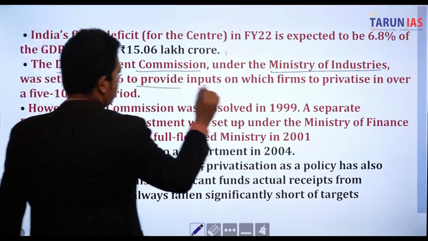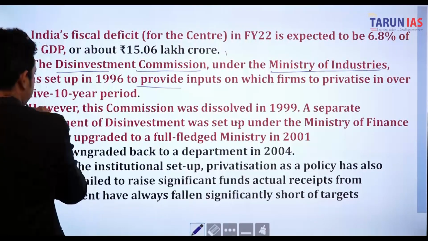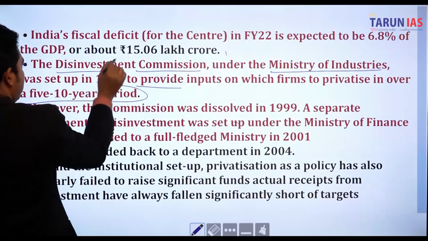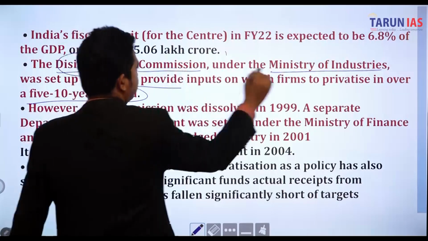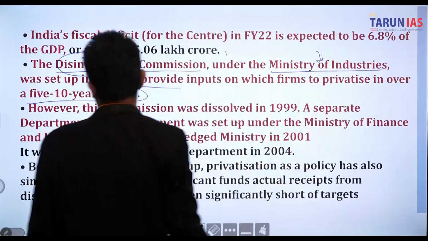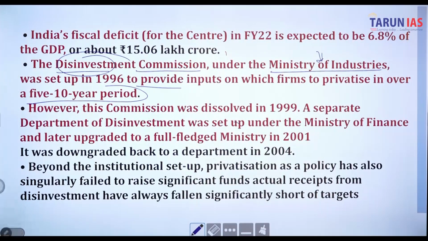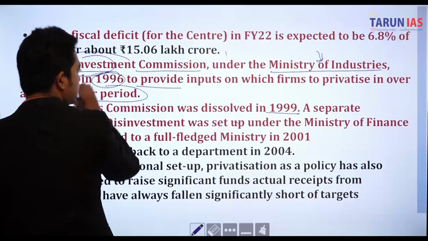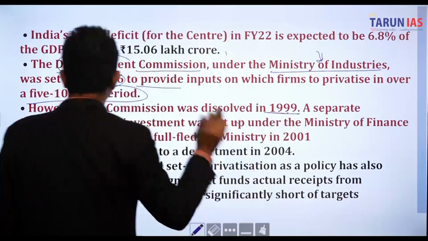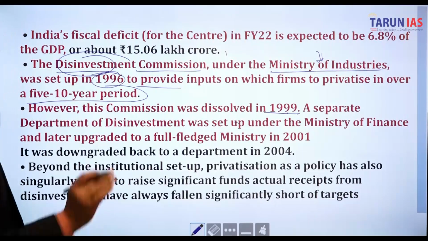to provide inputs on which firms to privatize in a 5 to 10 year period. So who will be responsible for disinvestment? Ministry of Industries. This commission was dissolved in 1999. It was established in 1996, but dissolved in 1999. A separate Department of Disinvestment was set up under the Ministry of Finance.